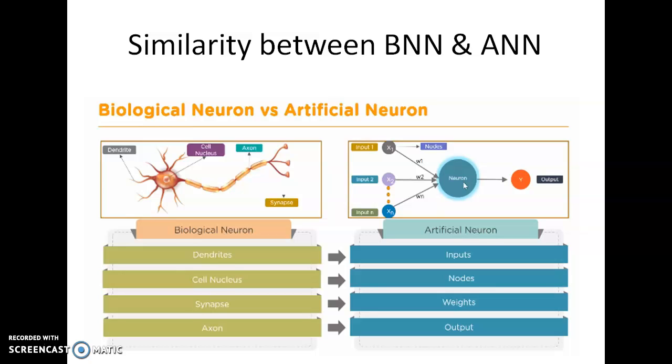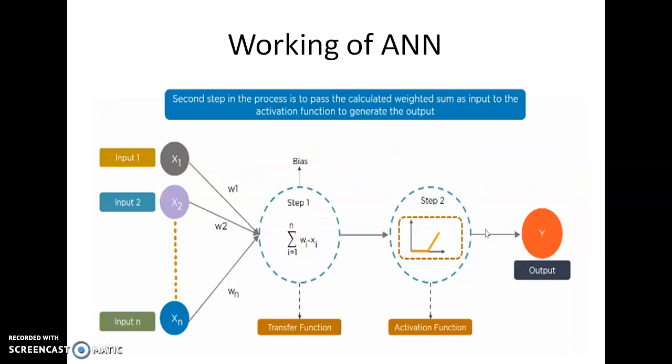The dendrites are replaced by the inputs. The dendrites are the receptors which receive the information. In this case, inputs are the information which we are feeding to the neuron. Then the cell nucleus is replaced by the node, synapses are replaced by the weights, and axons are replaced by the output. So this is the working of the artificial neural network.